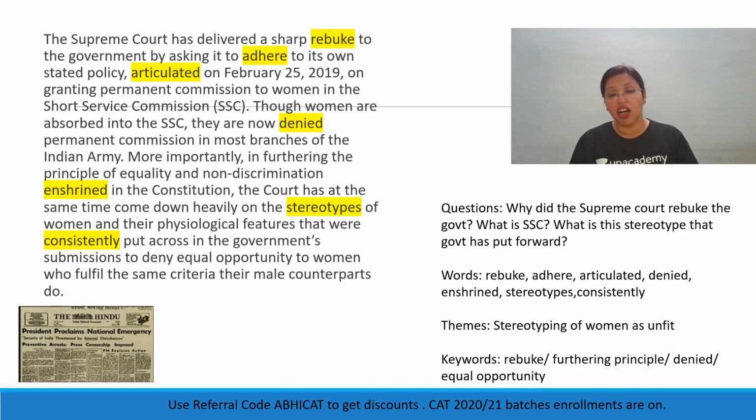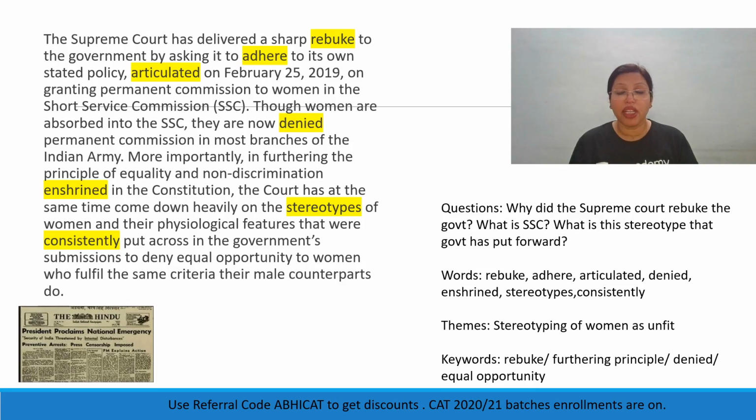Questions that struck us here, and they were very important questions. Why did the Supreme Court rebuke the government? So that means probably there was some sort of litigation that was happening, and that litigation has finally come to the Supreme Court. Because the government was not taking any steps, the Supreme Court had to take that step and order the government to offer permanent commission to the female officers. What is a short service commission? Of course, we understand a short service commission is a short lived employment with the army.